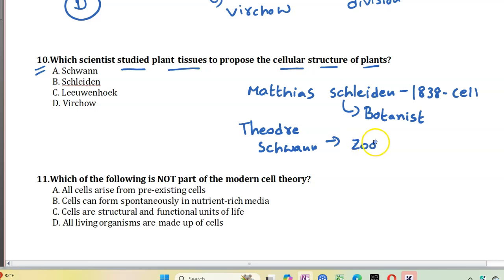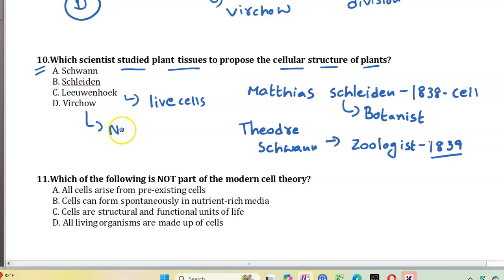This zoologist in 1839 proposed a hypothesis similar to Matthias Schleiden. Leeuwenhoek first observed live cells. Virchow proposed new cells are formed from pre-existing cells and he added a new hypothesis to the original cell theory proposed by Matthias Schleiden and Theodor Schwann.